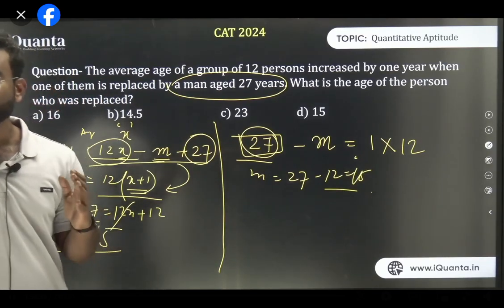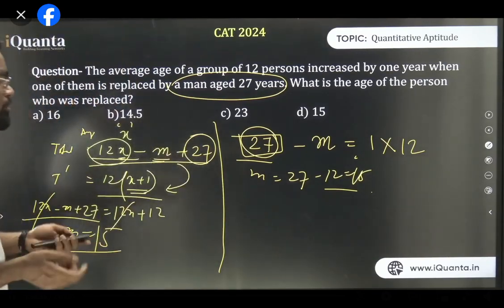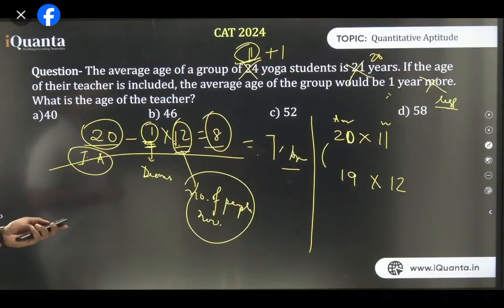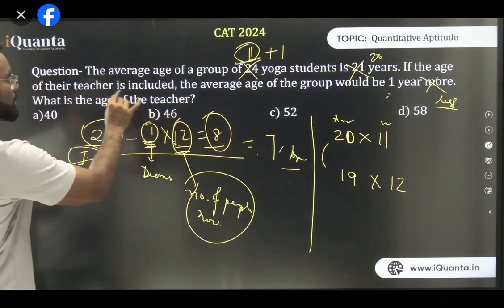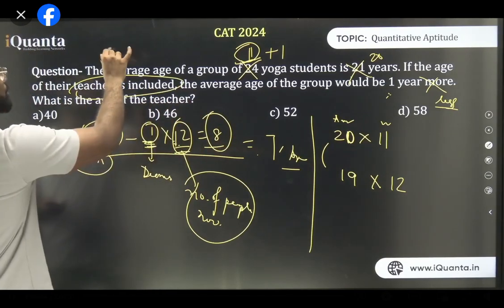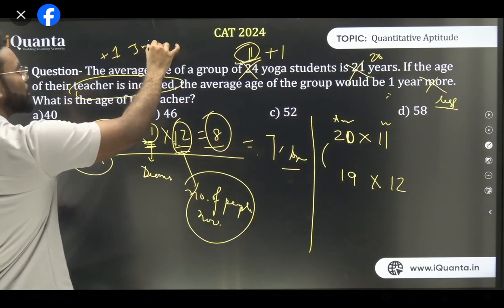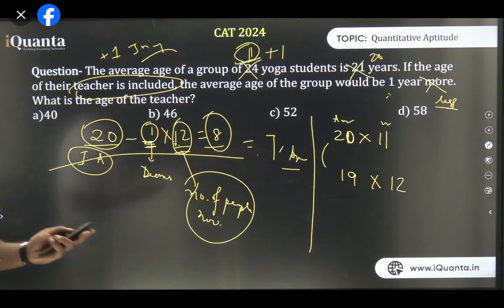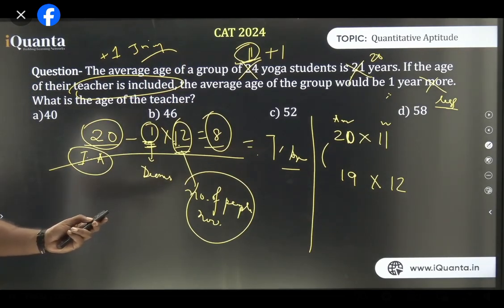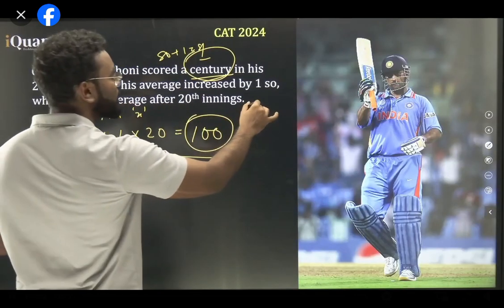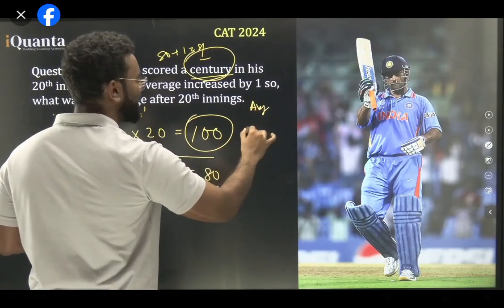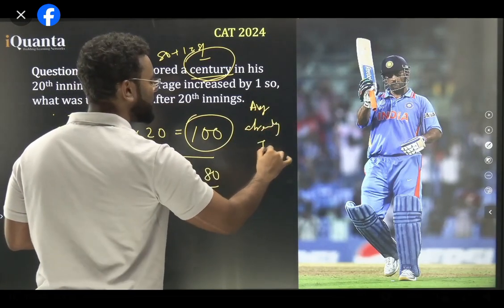Do you understand? So we have basically discussed three things. First question is based on, I'm just giving you a shortcut to revise also. So understand these three questions. इसमें क्या था? In this question, if the age of the teacher is included, मतलब plus 1 joining. तो इसमें क्या हुआ था? कोई एक join किया था, right? This is a question when someone is joining. Second, when you need to find the average and already joined, you need to find the average.